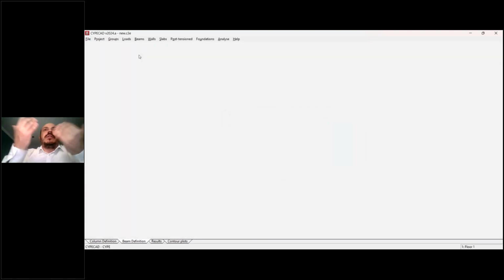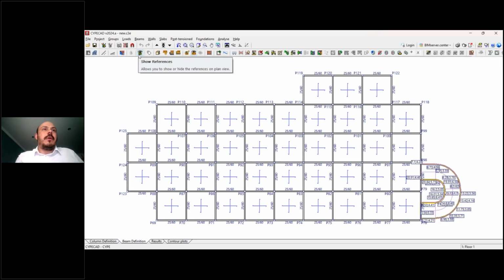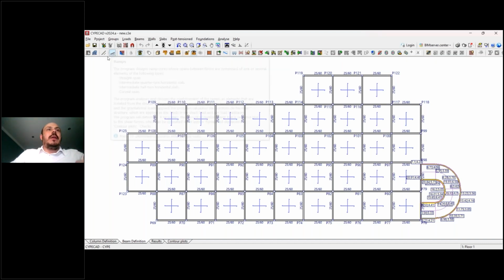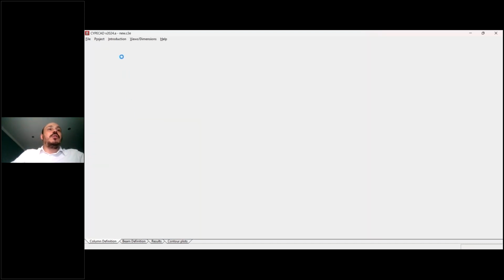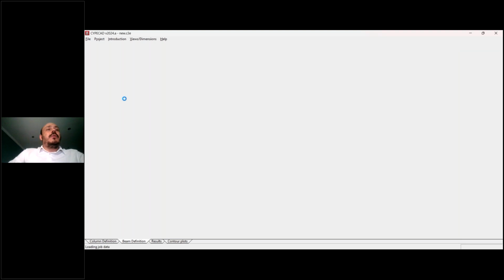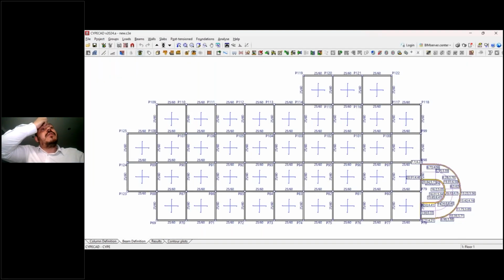If you just have 1 floor, it's impossible to have a ramp. So if you see this option blocked or in a gray color, it means that you haven't created your levels or your floors. In this case, I already created different levels for this structure here.